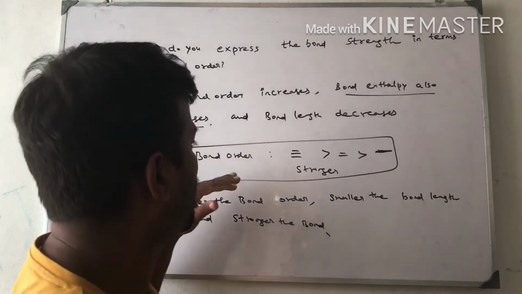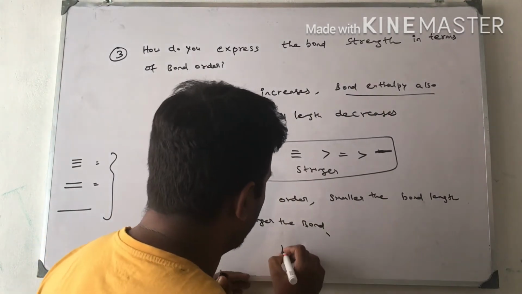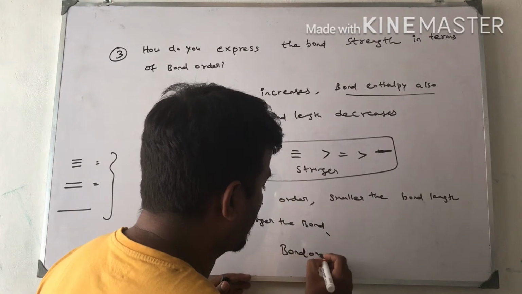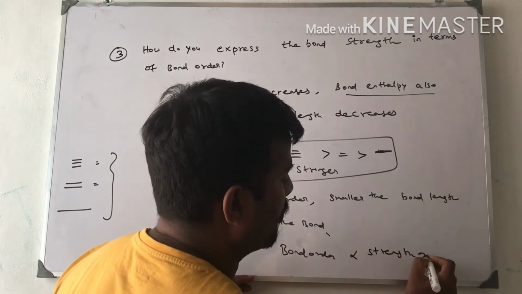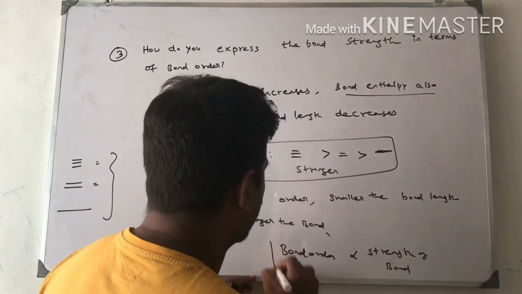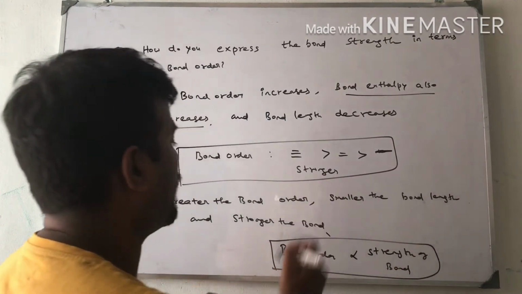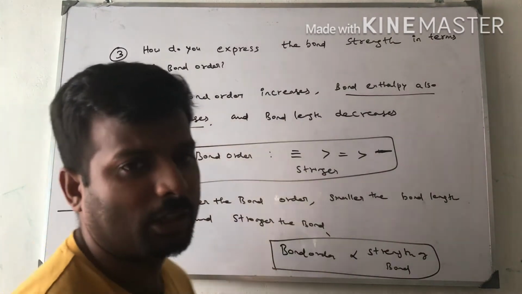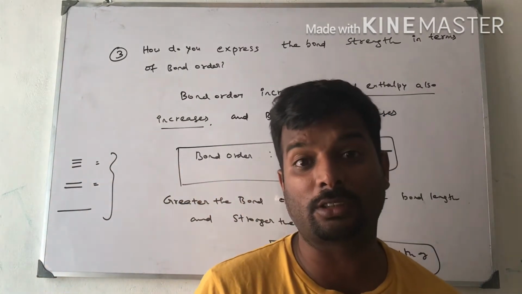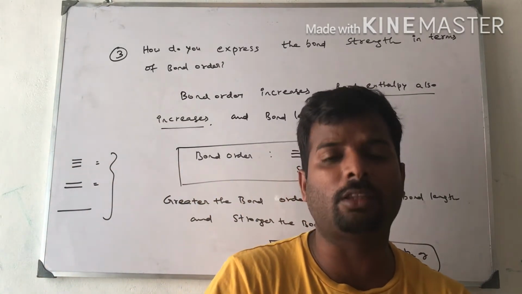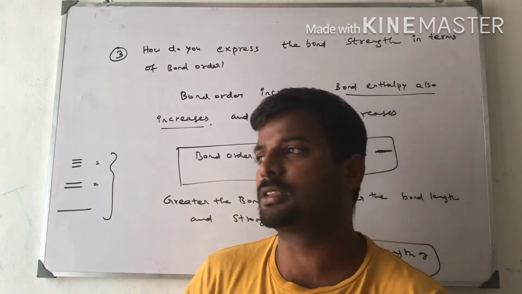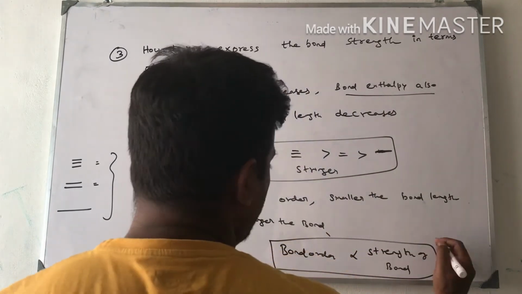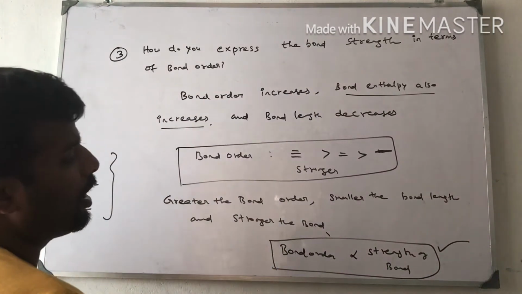So bond order is directly proportional to strength of bond. This also we can take into account. So this is the answer for this question. Bond order increases, bond enthalpy also increases, but at the same time bond length decreases. If the bond length decreases, bond strength increases. That's the reason bond order is directly proportional to strength of the bond.